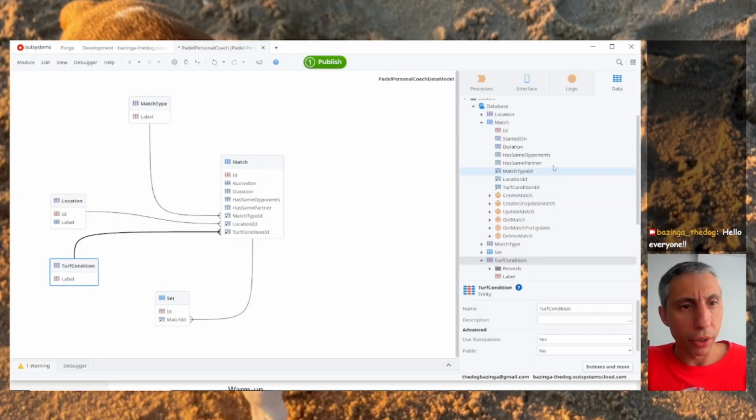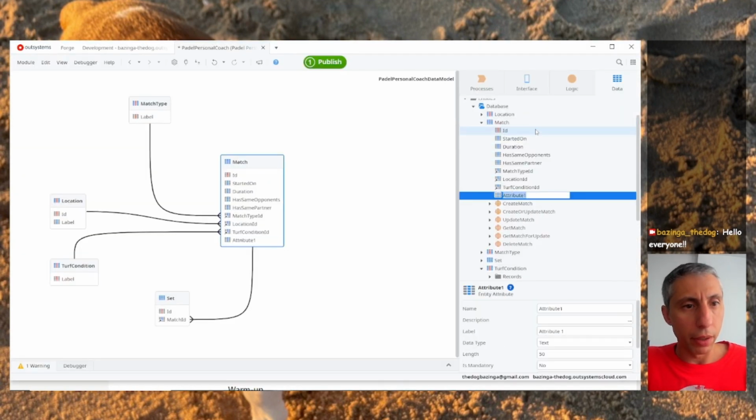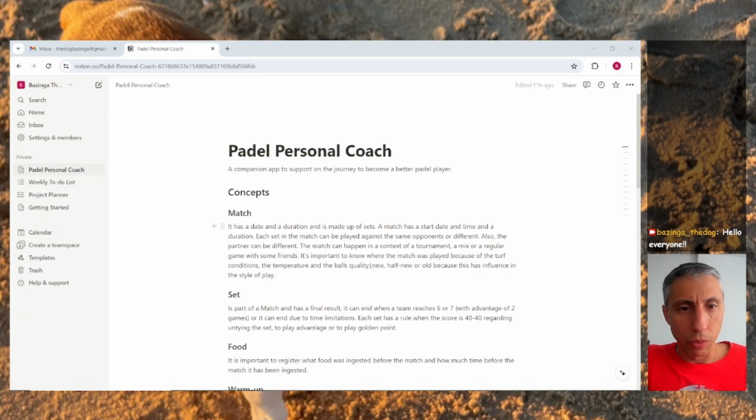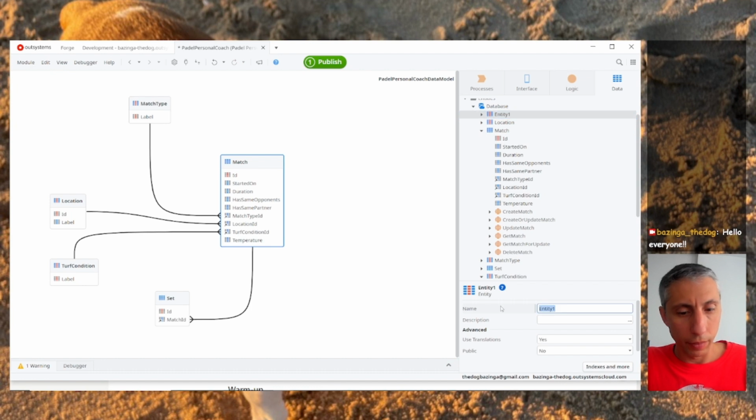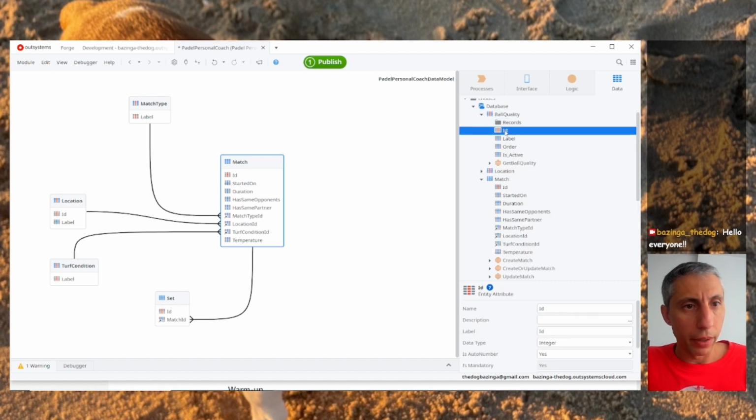Let's see what more conditions we have. Okay, we have the temperature. So let's add here the temperature, and let's make this an integer. So the description will be temperature in degrees Celsius. Right, and ball quality. Also ball quality is important to have. Again, we just need the label.